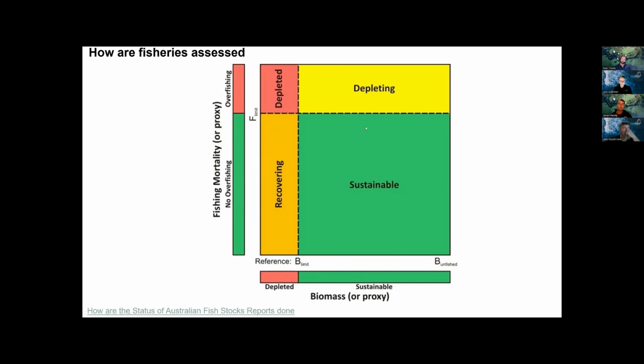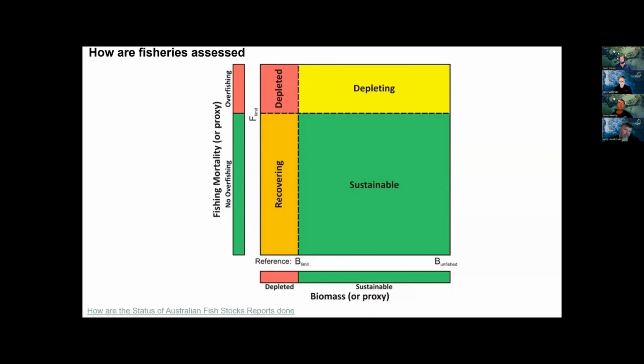If you have a biomass that is above 20%, but your fishing mortality is too high, you're depleting that fishery. So at some point, you're going to deplete it below our biomass limit that we want to be staying above. So this is where Sand Flathead were for several years. They were in this depleting state. So we knew the fishing mortality was too high, but the biomass was still looking like it was okay. That's recently just shifted over. So then if we've got our two zones here where our biomass is low, if our fishing effort is below our target, we're recovering.